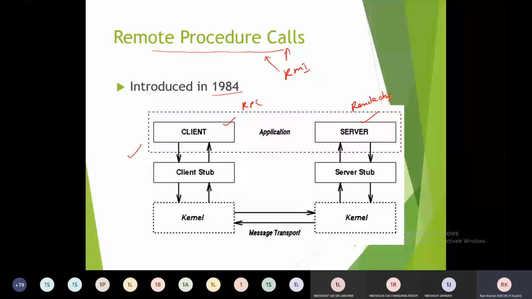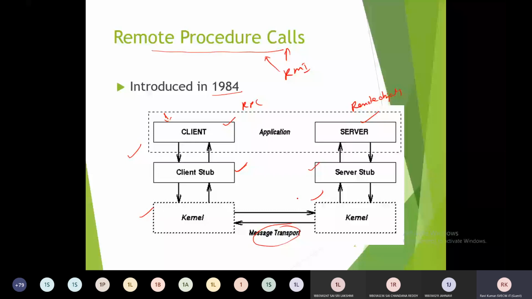The application which calls the methods from the remote object is called a client. From the client, we'll have one component called the client stub in the network, and with respect to the server, we'll have a server stub, and we have a backbone network here. To transport the message related to the RMI, the backbone network is there.